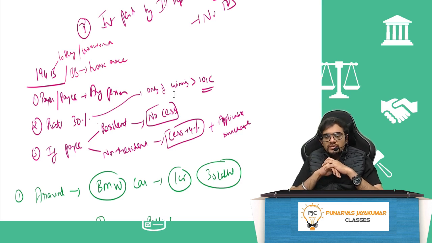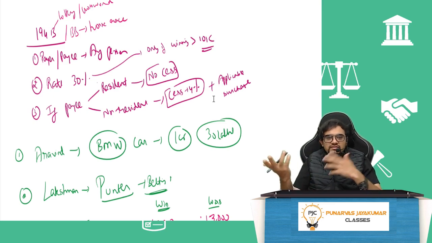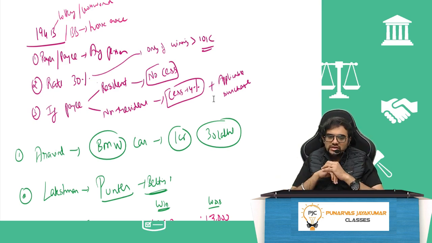So payer or payee can be any person. Rate will be 30%, only if the winnings is more than 10,000 rupees. If payee is a resident, then no cess. If payee is a non-resident, then cess at 4%, plus applicable surcharge also will be there. Otherwise, generally TDS, no cess. Why will I charge cess for non-resident? Because I am paying the money, it will never come back later. So that's why I should deduct the cess and surcharge.